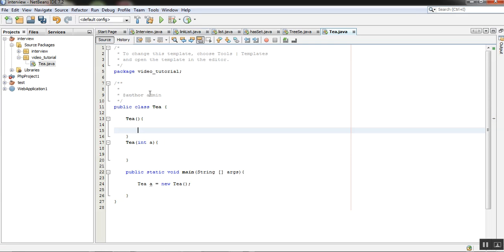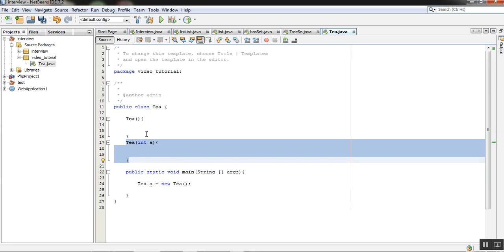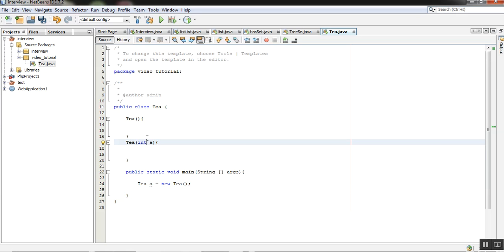Right. So when we created a user defined constructor with a parameter, why do we want a user defined constructor? The question may arise at the time of an interview: why do we need a user defined constructor when we have a default constructor? There is a default constructor which can contain some default values, which can be used in a particular class while applying methods and all those things.